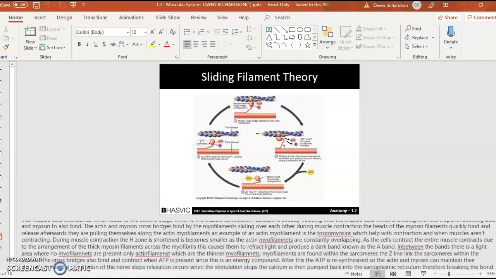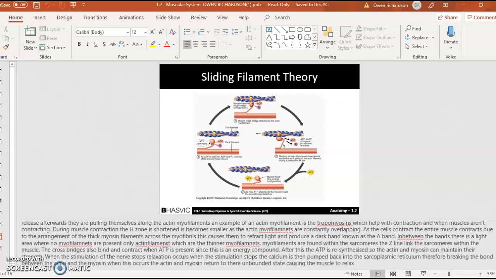As the cells contract, the entire muscles contract due to the arrangement of the thick myosin filaments across the myofibrils. This causes them to reflect light and produce a dark band known as the A band. In between the bands there is a light area where no myosin filaments are present but only actin filaments, which are the thinner myofilaments. Myofilaments are found within the sarcomeres. The Z line links the sarcomeres within the muscle.